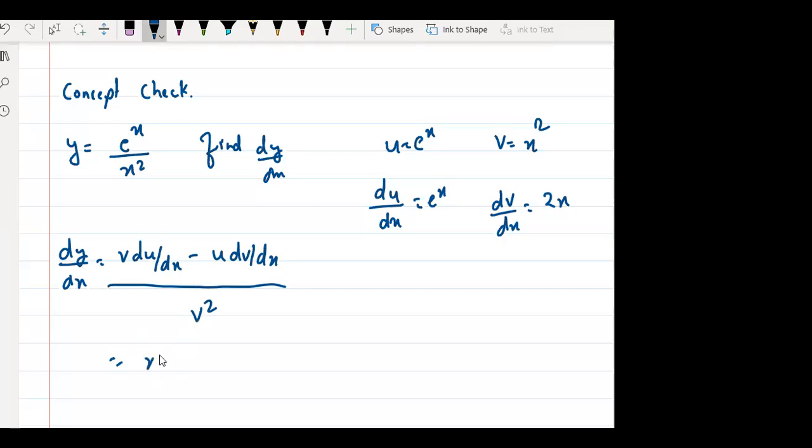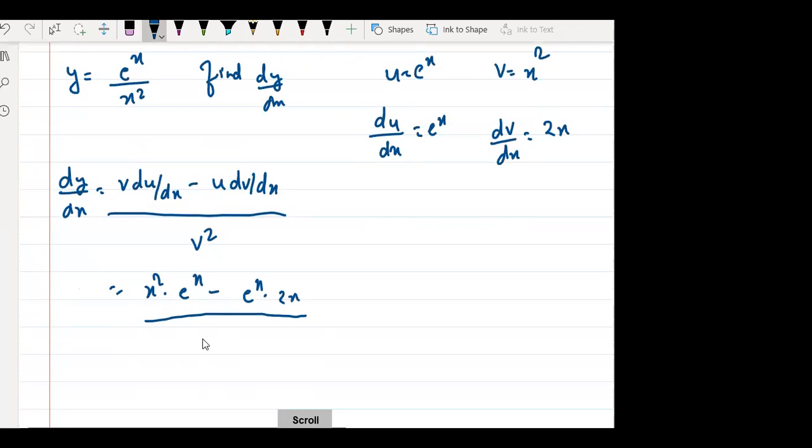v is x squared into du by dx, which is e to power x, minus u, which is e to power x, into dv by dx, which is 2x, whole divided by v square, which is x squared whole square. It is x power 4. Yes, e to power x into x squared. x squared, Shivansh, x squared. e to power x into x squared minus e to power x into 2x by x power 4. Okay, Shivansh, got it? Everyone got it? Yes, sir, there was a typing mistake. Yes, I understood that this is a typing mistake.